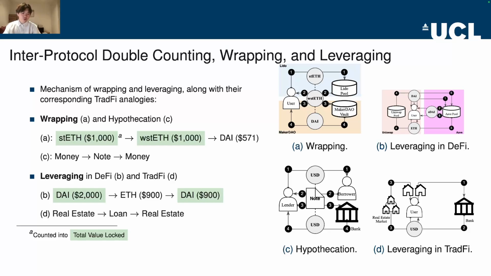A person can use her real estate as collateral to get a loan, and then reinvest that loan into more real estate. Again, we see the same capital being reused in circles, artificially inflating balance sheets or TVL numbers.